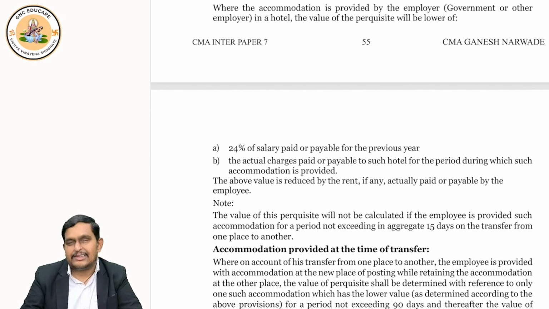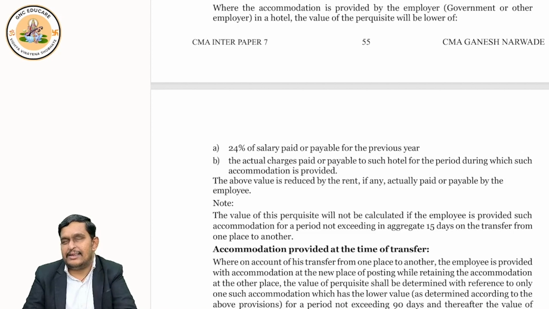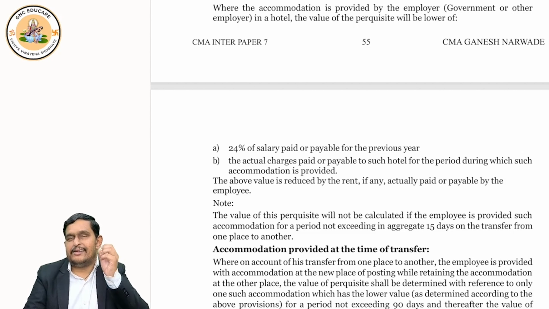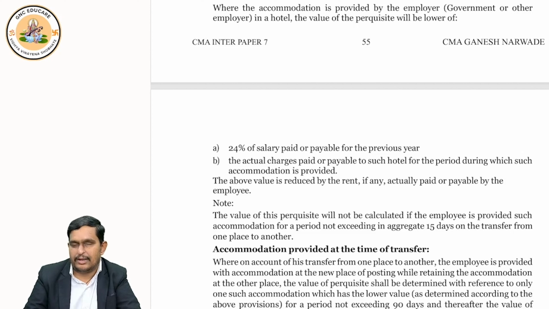So the value should be the higher charges paid to the hotel or 24% of salary, whichever is lower. That should be the value of the perquisite in a hotel.